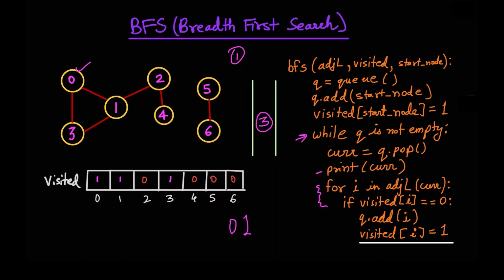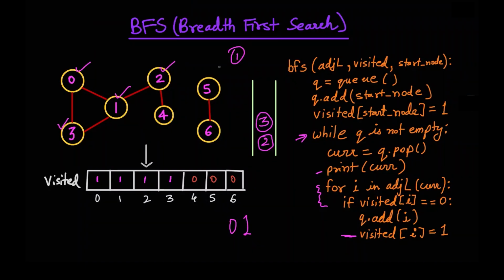So for 1, we see that it has 0, 3 and 2 as neighbors, but only 2 is the one which is unvisited. So for that, we'll add it to the queue and we have to add it here. And while we are doing that, we'll have to mark it as 1 and basically marking it as visited. So let me just mark this as 1.